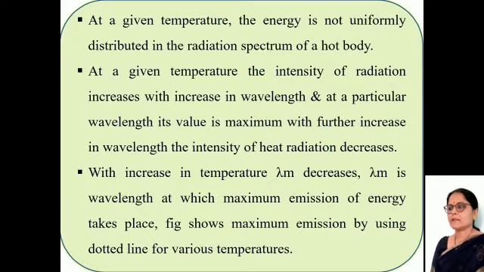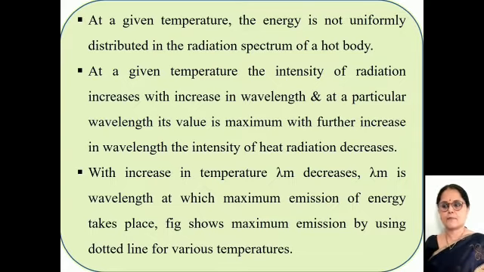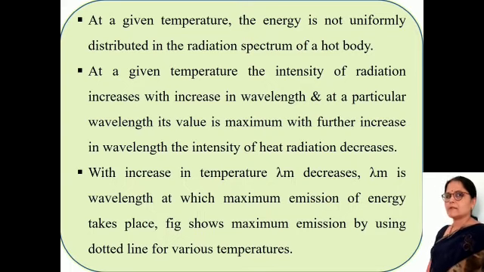The first point is, at a given temperature, the energy is not uniformly distributed in the radiation spectrum of a black body. At a given temperature, the intensity of heat radiation increases with increase in wavelength, and at a particular wavelength, its value is maximum. With further increase in wavelength, the intensity of heat radiation decreases.